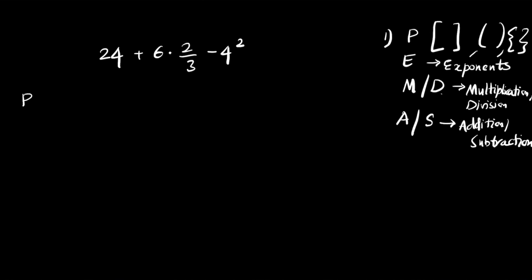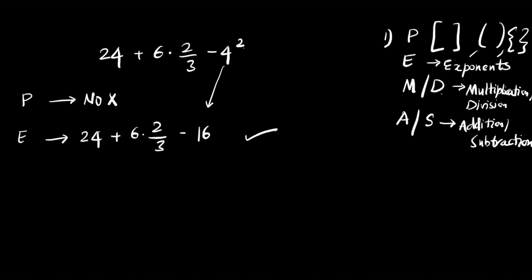So the first step is P. Is there any parenthesis here? No, so we don't need to worry about it. Next, E. There is an exponential value. So now 24 plus 6 times 2 by 3 minus 4 square. 4 square is 16. Now we have converted the exponent into a general value. There are no exponents left, so we are done with this step.